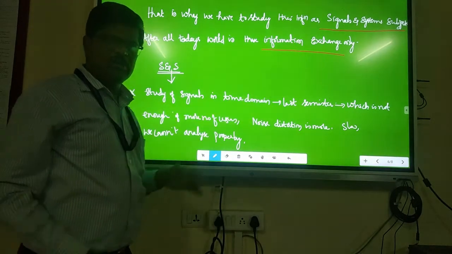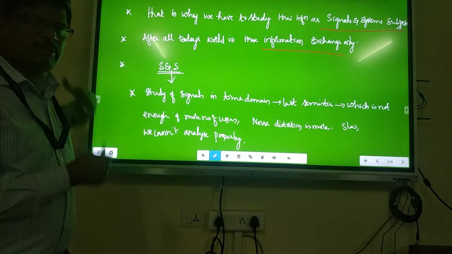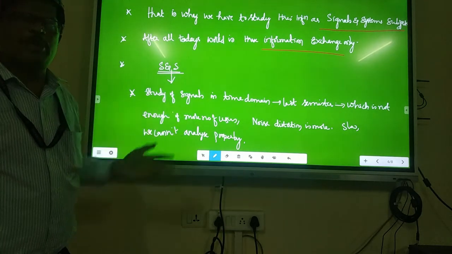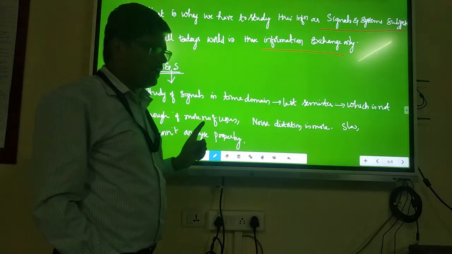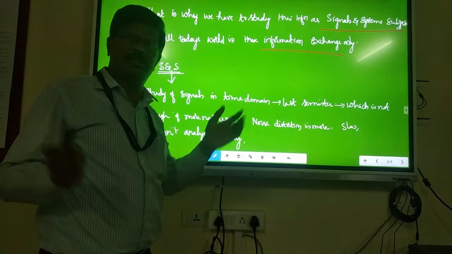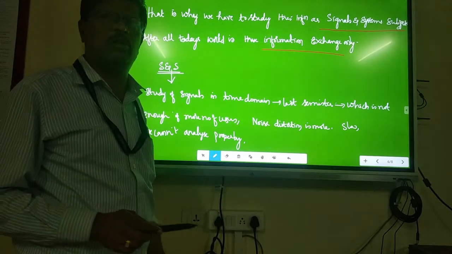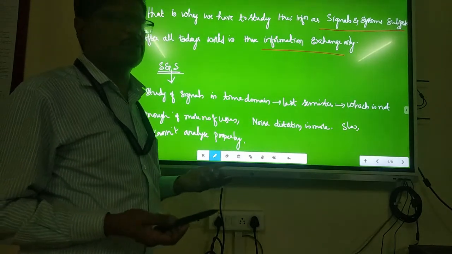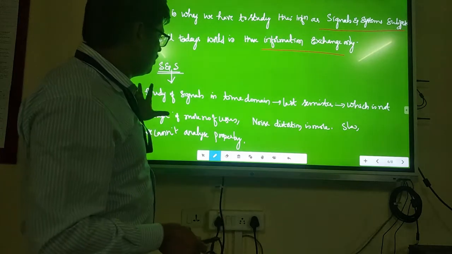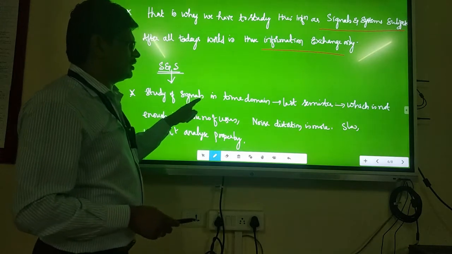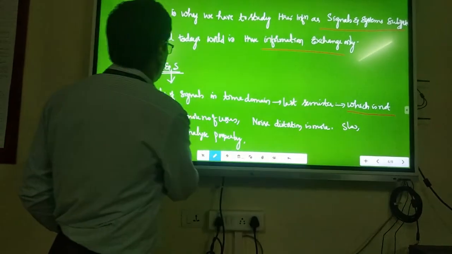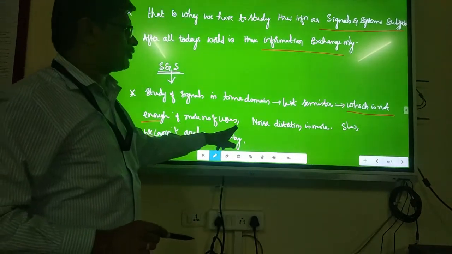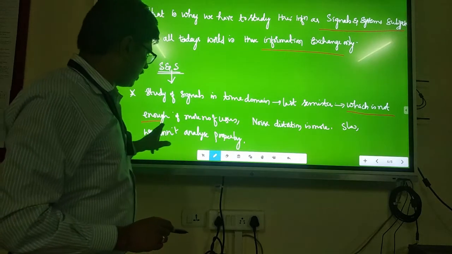Now, is studying these signals and information in the time domain enough for the so many channels we have today? Earlier there was only Doordarshan, and that was okay. Now it is not just Doordarshan; there are 180 channels, and each person has four types of mobile connections. Studying signals in the time domain is not enough if you have more users or more channels.